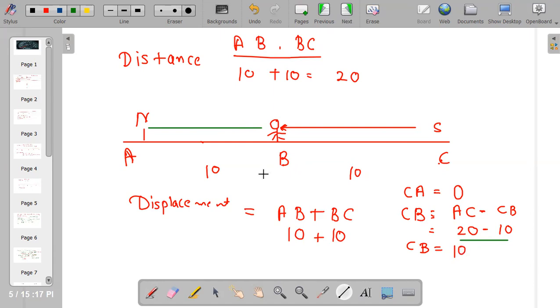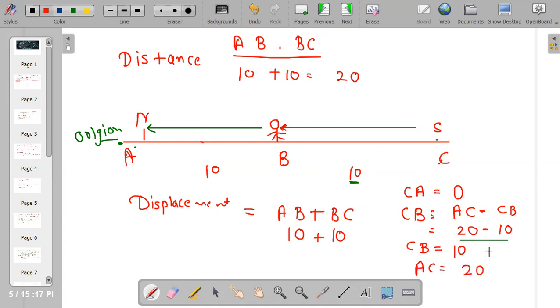I know that he is returning, so I have to calculate the displacement from the origin. First he goes from A to C, and after he returns from C to B, then I calculate. So my answer is 10 after subtracting this. In another case, if it goes from A to C, then my value is 20.